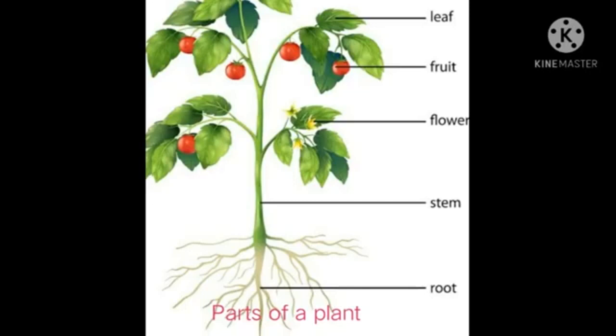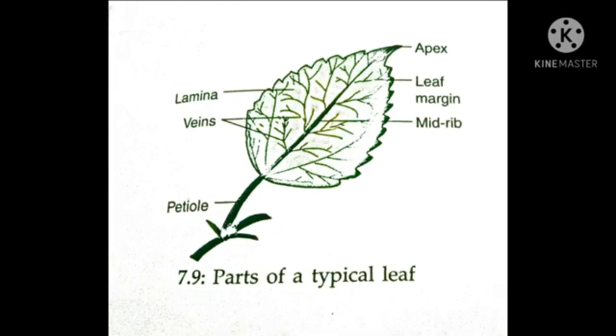Stem carries water and minerals upwards, while food prepared in the leaves is transported in all directions. Next part is the leaf.